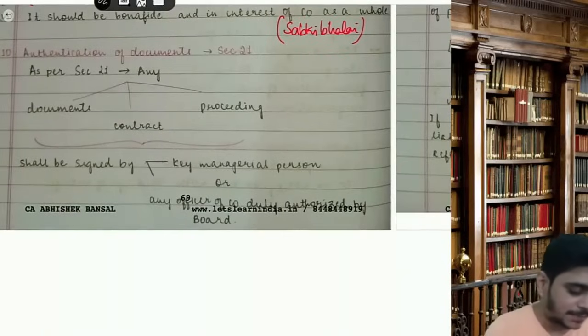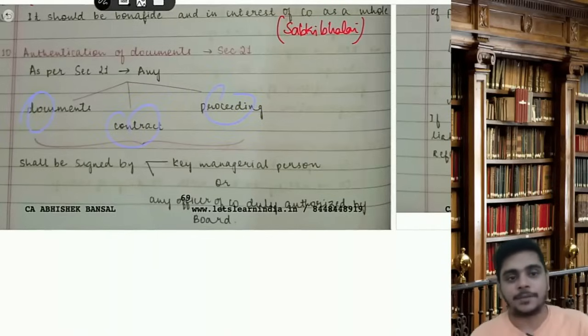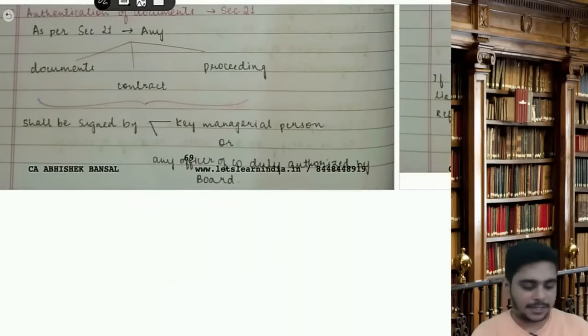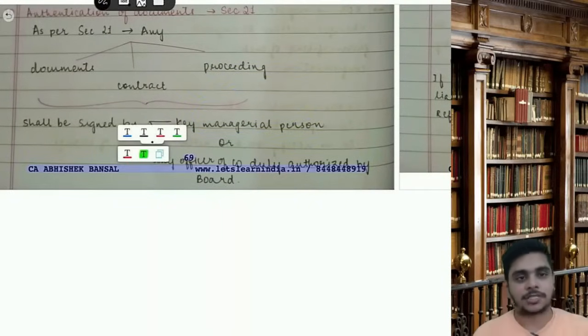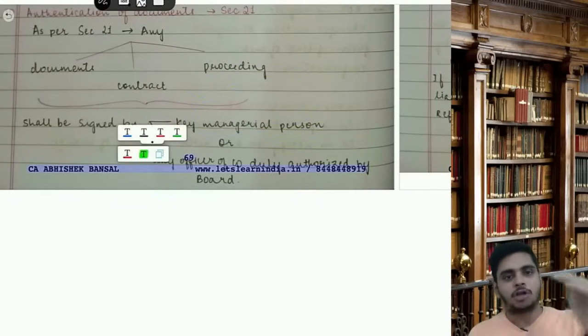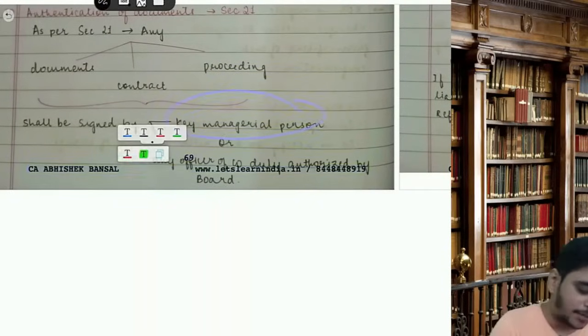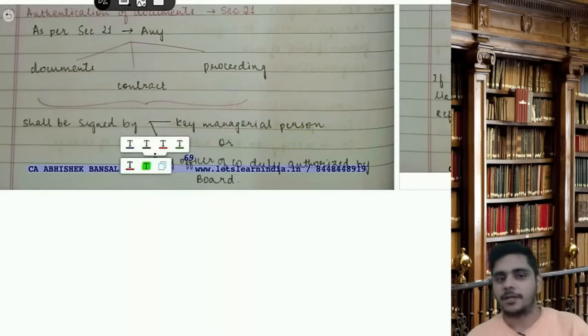Authentication of documents. As per section 21, any DCP, document contract proceeding, should be signed by the KMP or any officer duly authorized by the board. Okay, DCP. Question may come: DCP, document contract proceeding, section 21.